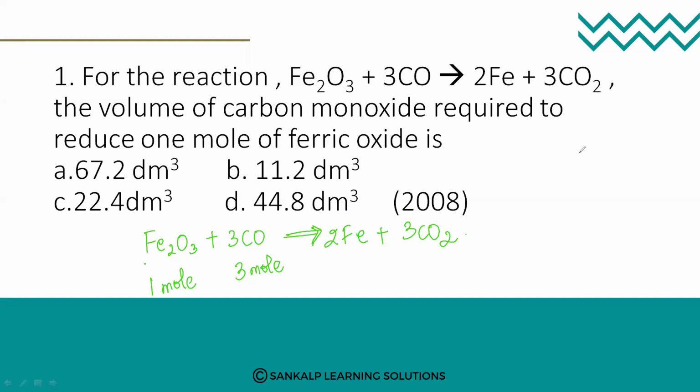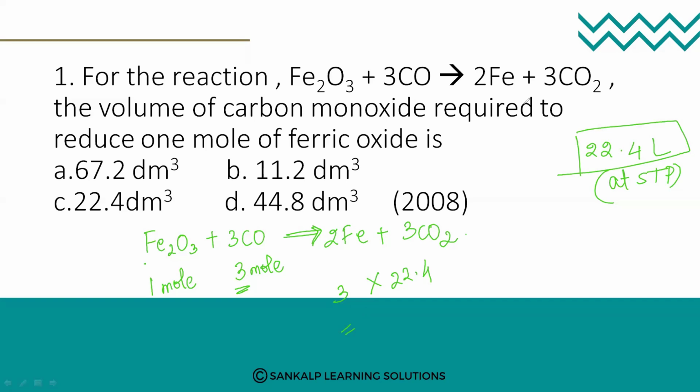Now, what we are going to do, we know at standard temperature and pressure, we are going to multiply it by 22.4 liters at STP. Okay, we have seen this. So how many moles? 3 moles. So 3 moles into 22.4 liters. So how much is it? Just see what answer you are going to get, students. So for 1 mole of Fe2O3, it requires 3 moles of carbon monoxide, right? So 3 into 22.4 at standard temperature and pressure.